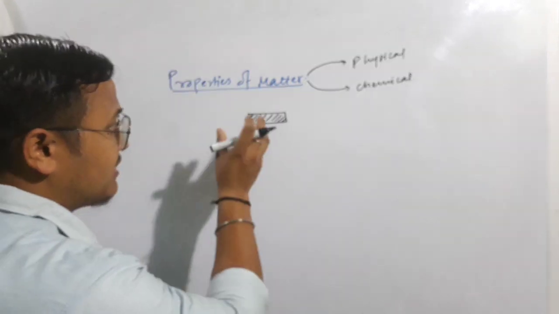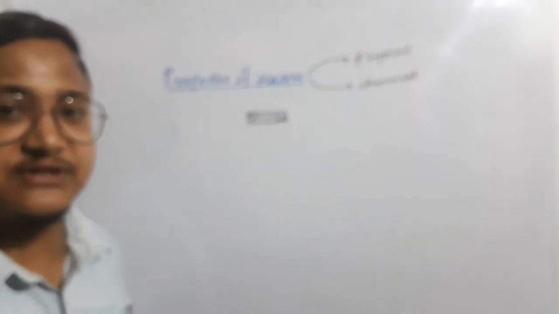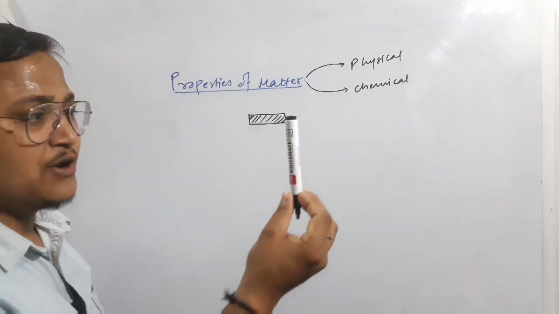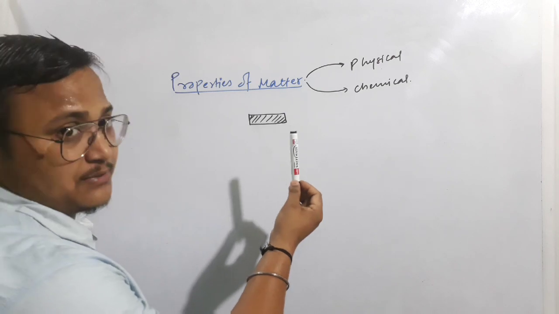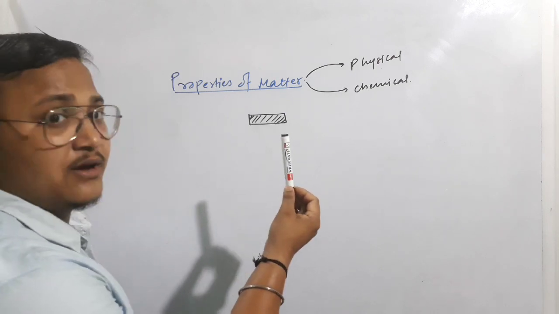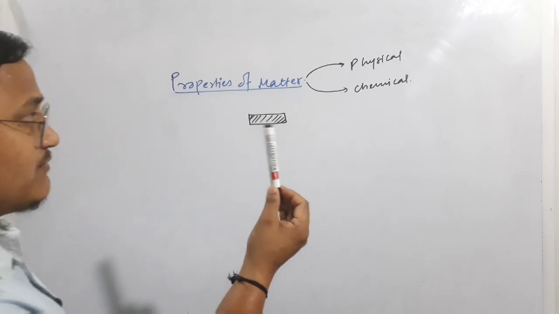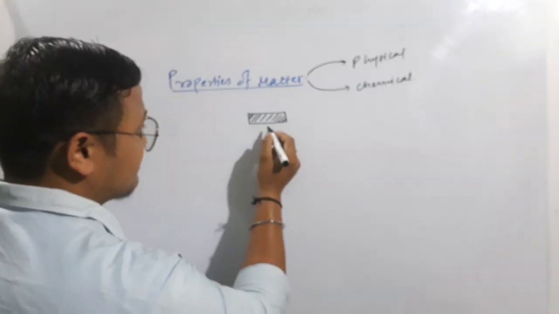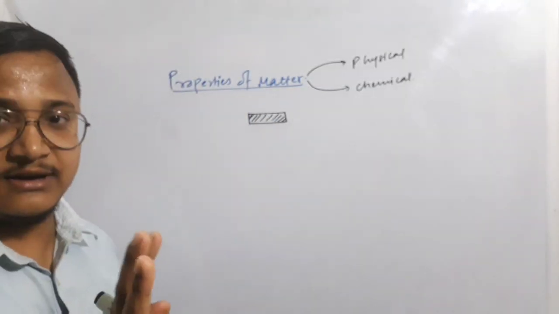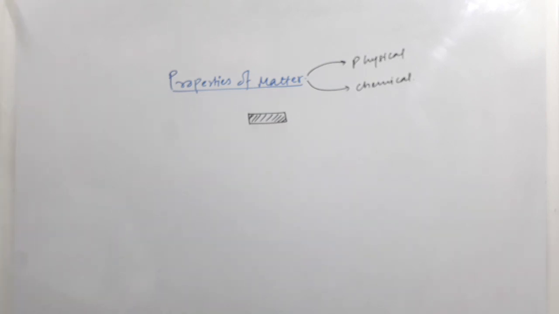You can't change anything here. You can't change the constituents of this particular matter when you are discussing the physical property. Consider this pen, right? You just have to look at this and explain whatever is possible. That is what we are talking about, the physical property of that particular matter. Clear? So when we are discussing physical property, you can't change the identity. Suppose you are breaking this down or cutting it, you can't do that. So that is what we are talking about, the physical property of any matter.